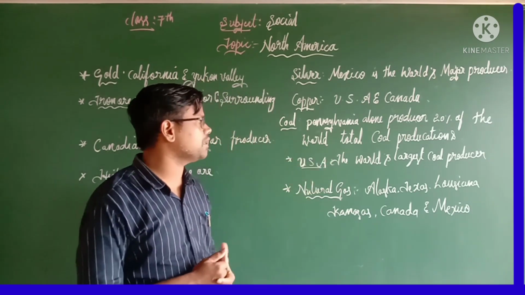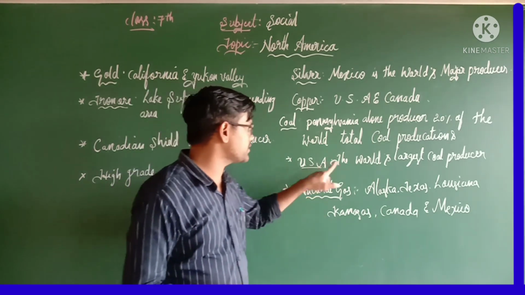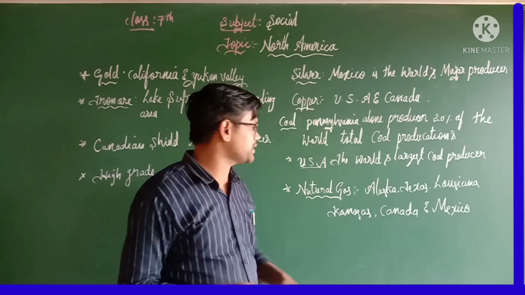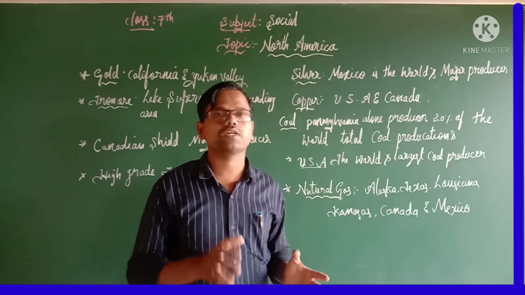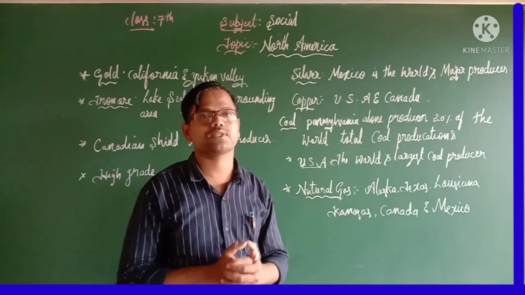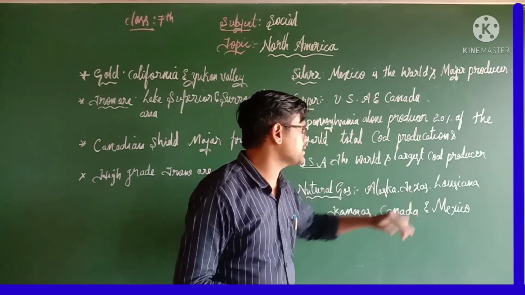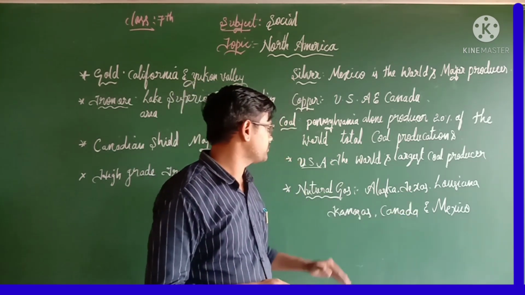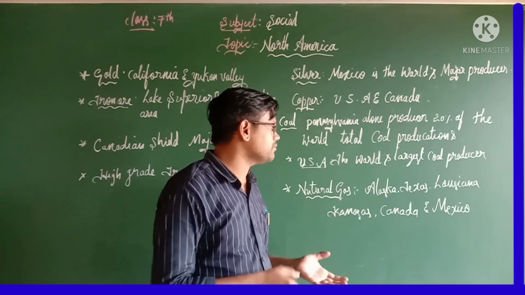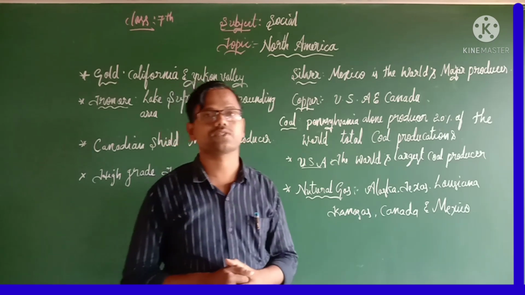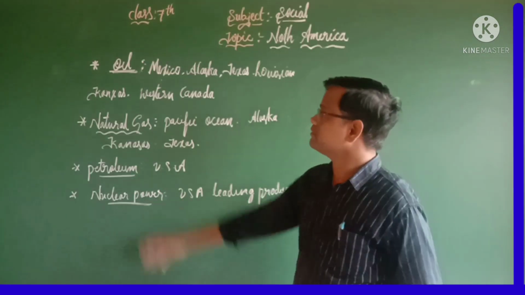The USA is the world's largest coal producer. The next mineral, natural gas. Where can we find natural gas in North America? Those are Alaska, Texas, Louisiana, Kansas, Canada and Mexico. In these places we can see natural gas. The next one, oil.